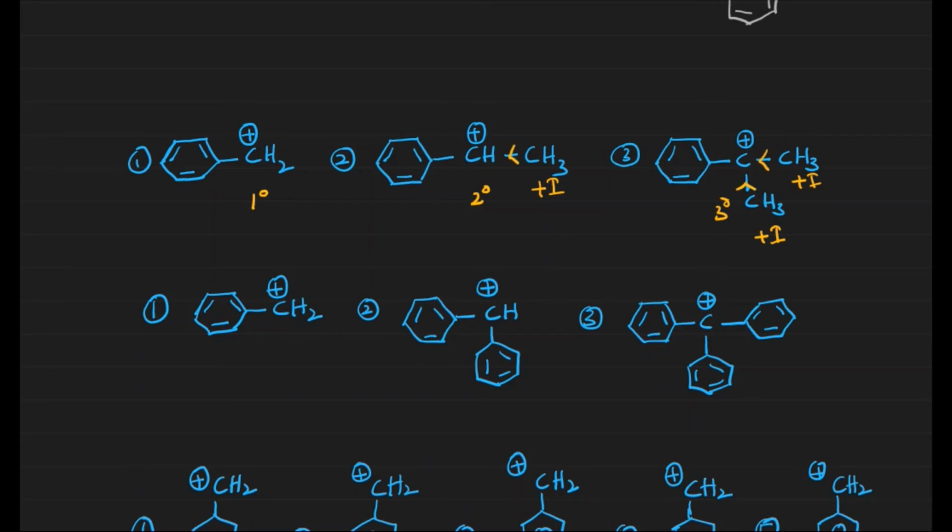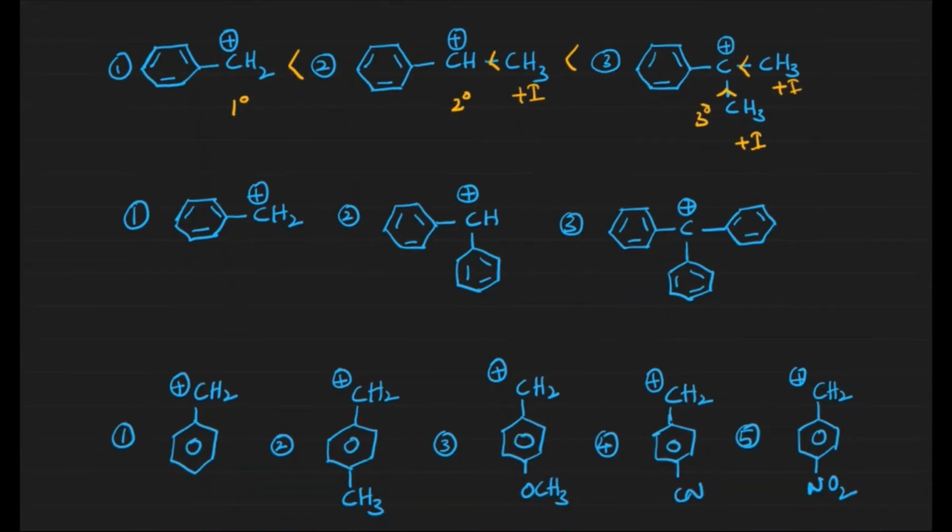What happens when they release electrons? Stability of carbocations takes place, right? As the number of plus I groups increases, stability increases. That's what the stability order is going to be. Third one is greater than second one, which is greater than first one.